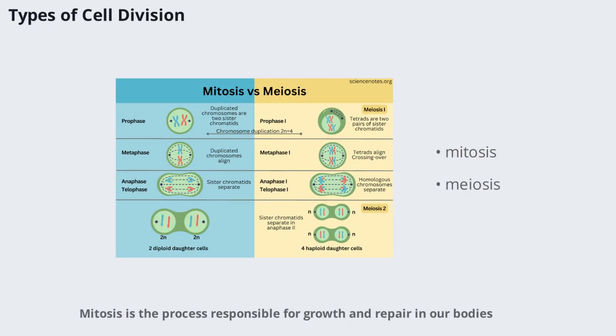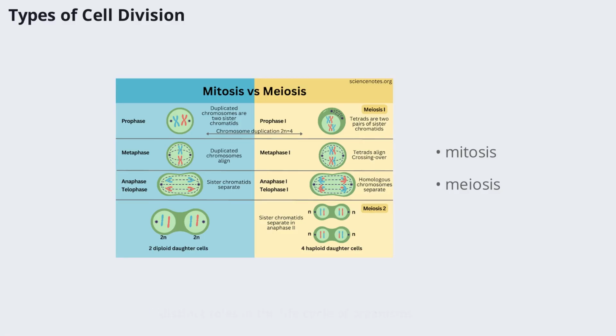Mitosis is the process responsible for growth and repair in our bodies, producing two identical daughter cells from a single parent cell. On the other hand, meiosis is essential for sexual reproduction, resulting in daughter cells with half the number of chromosomes. This reduction is vital for maintaining the correct chromosome number across generations. Both processes are tightly regulated and play distinct roles in the life cycle of organisms. Understanding their differences is crucial for grasping how life perpetuates and evolves.